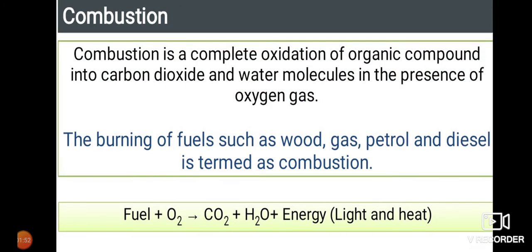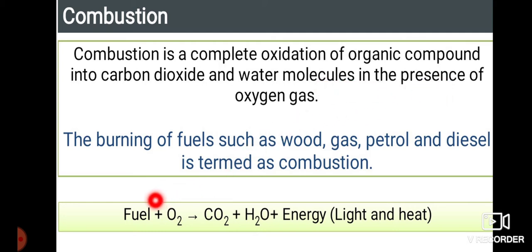In combustion, we have two types: one is complete combustion, and the next one is incomplete combustion. First, let us go for complete combustion. Complete combustion is the complete oxidation of organic compounds into carbon dioxide and water in the presence of oxygen.